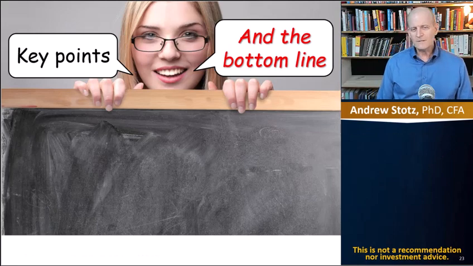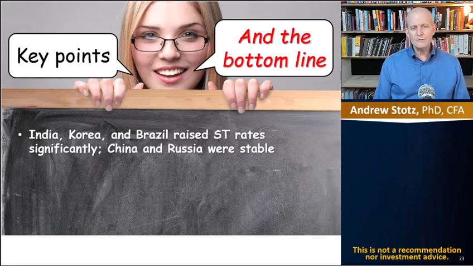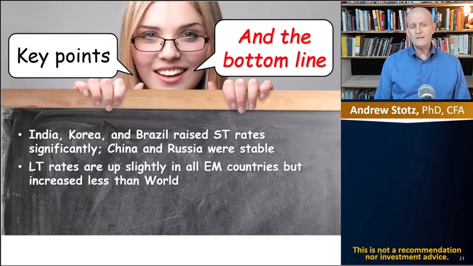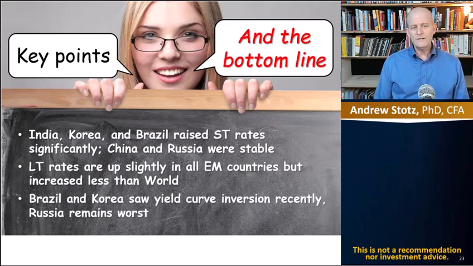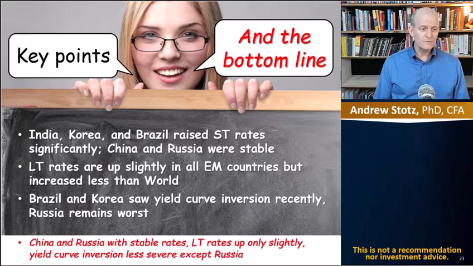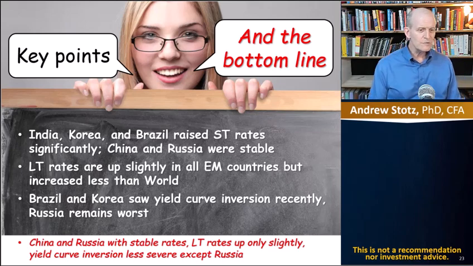So what are the key points in the bottom line? India, Korea, and Brazil raised short-term rates significantly. China and Russia were stable. Long-term rates are up slightly in all emerging market countries, but increased less than the world. And Brazil and Korea saw yield curve inversion recently, and Russia remains the worst, most inverted. China and Russia have stable rates, long-term rates are up only slightly, and yield curve inversion is less severe except in Russia. And that's the bottom line.